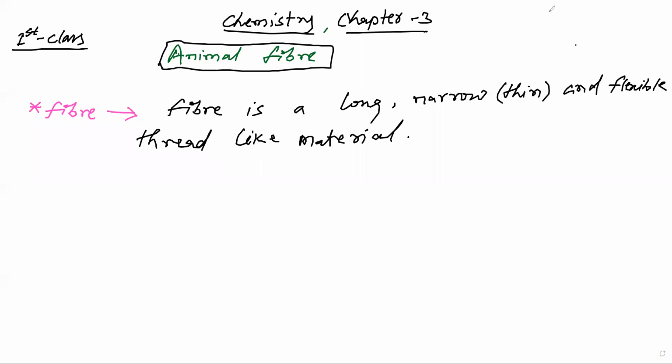Types of fiber. There are mainly two types of fiber.